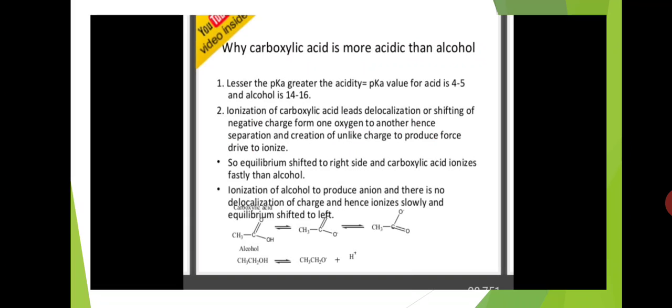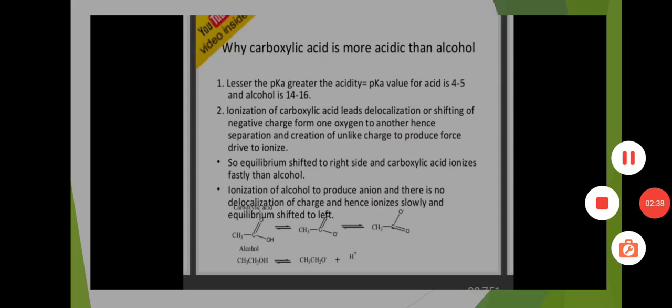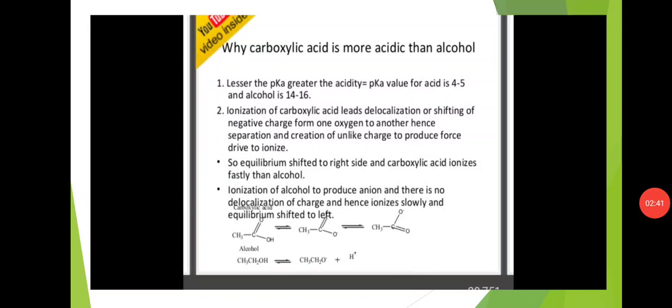Acidity of carboxylic acids. Okay, next is why carboxylic acid is more acidic than alcohol. Carboxylic acids are more acidic compared to alcohols because the lesser the pKa, the greater the acidity. The pKa value for acid is 4 to 5 and for alcohol is 14 to 16. Ionization of carboxylic acid leads to delocalization or shifting of negative charge from one oxygen to another. Hence, separation and creation of unlike charge produces a force that drives ionization.